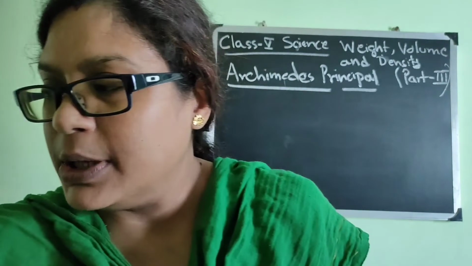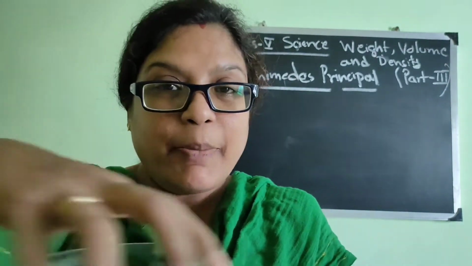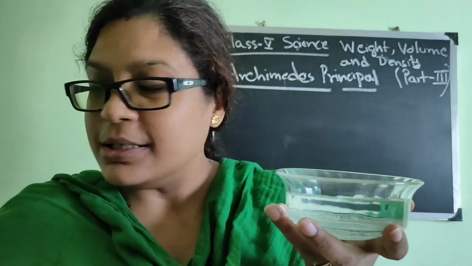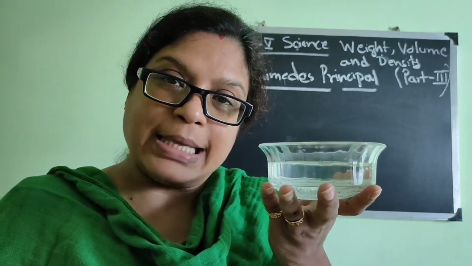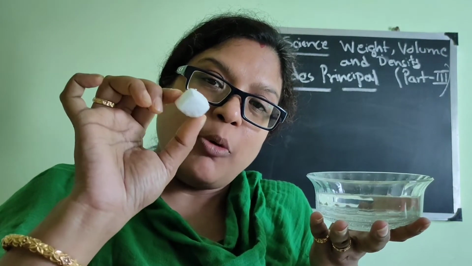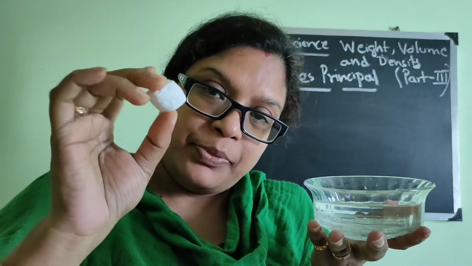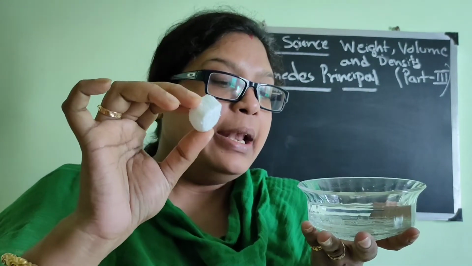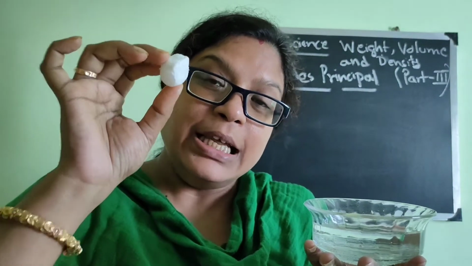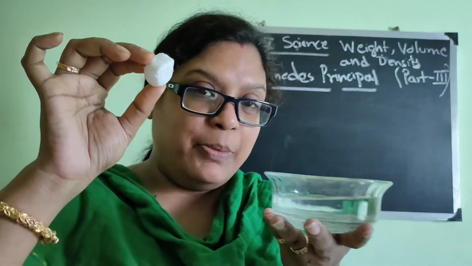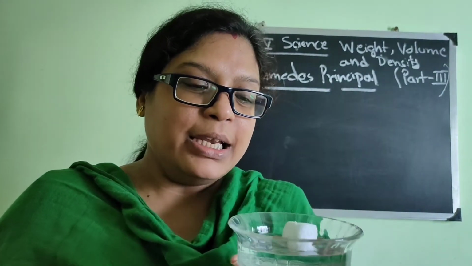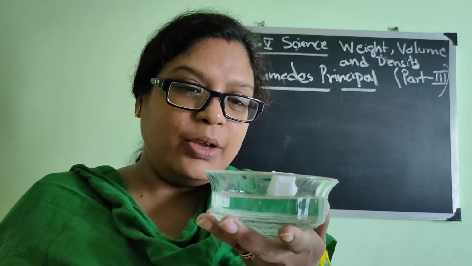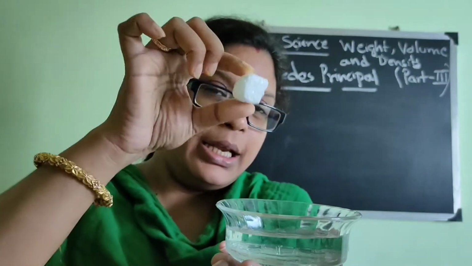Today I will show you something. See, I don't have a big bowl and also I don't have a piece of wood, but I will show you. This is a bowl. You can see the level of the water, and this is a thermocol ball or a cube of thermocol. You can see, I think. Yes. Now, if I take this in place of wood, the same thing will happen. Please observe it. If I keep it here, what are you seeing? See, it is floating on the water, isn't it? It is floating on the water.